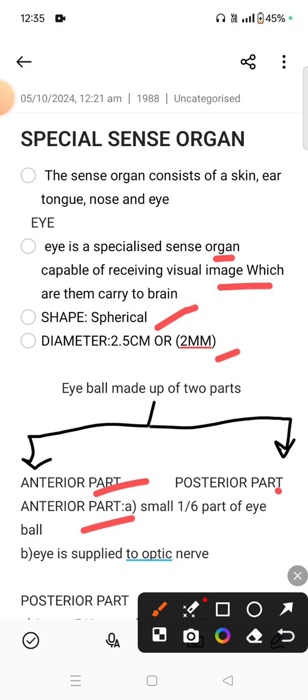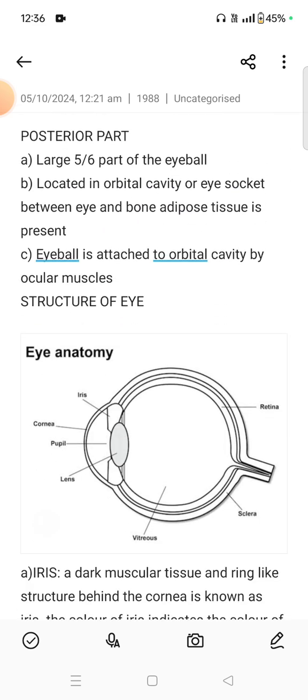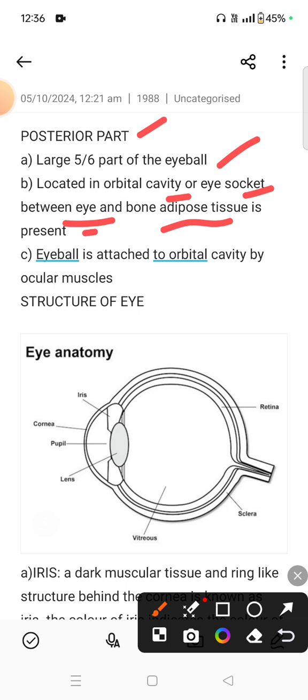The anterior part is a small 1/6 part of the eye, and the eye is supplied by the optic nerve. But in the case of the posterior part, it is the large part of the eye, 5/6 of the eyeball, located in the orbital cavity or eye socket. Between the eye and bone, adipose tissue is present. The eyeball is attached to the orbital cavity by ocular muscles.